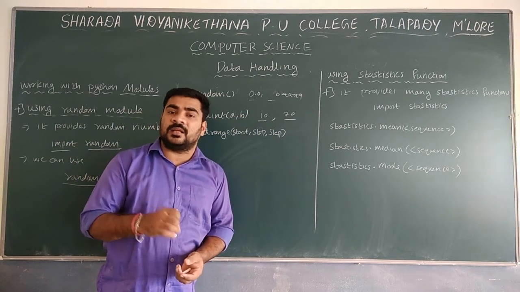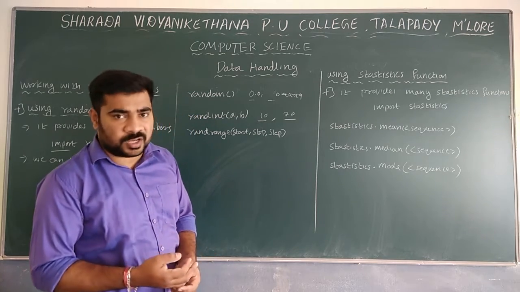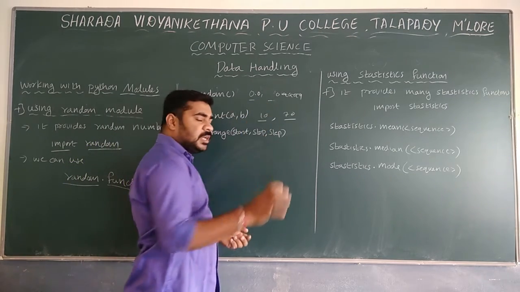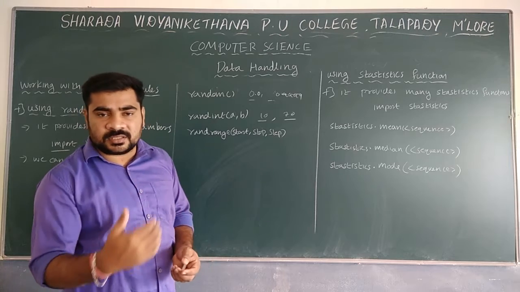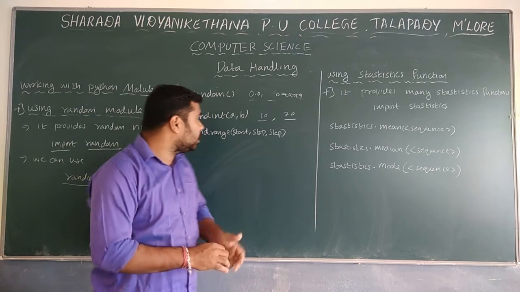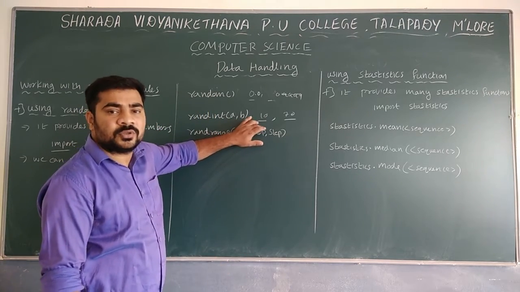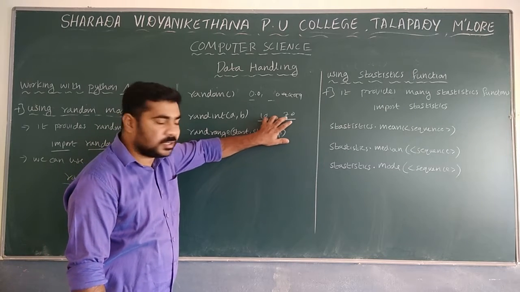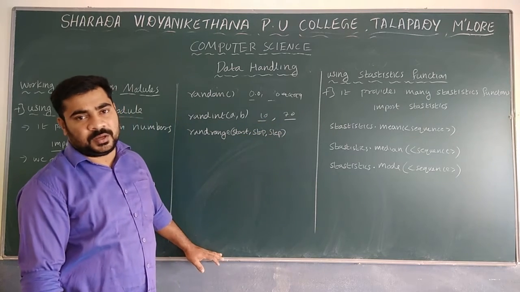And here it will generate random integer numbers, not floating point. Only in the case of random it will generate floating point. In all other cases it will generate integer numbers. So here it will be integers, both ends of the range are inclusive, and we can provide the lower limit and also the upper limit.